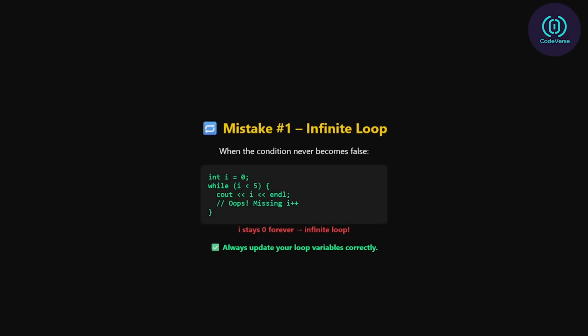This happens when the loop's condition never becomes false. For example, int i = 0; while (i < 5) { cout << i << endl; } Oops, missing i++. In this case, i stays 0 forever. The loop never ends, and that can crash your program or freeze your system. Always make sure the loop condition will eventually fail, and update your loop variables correctly.